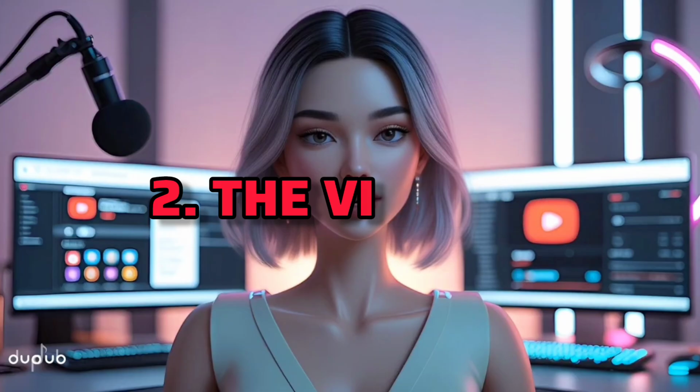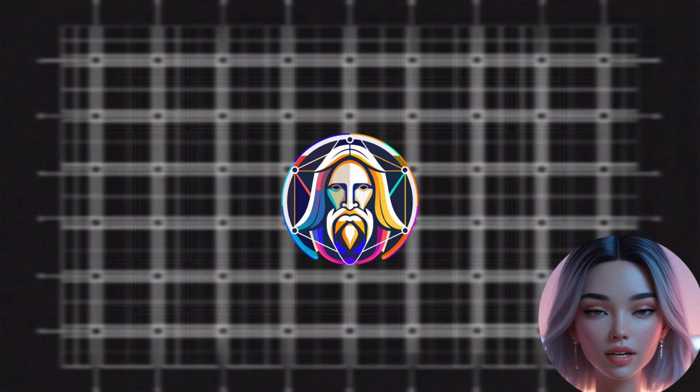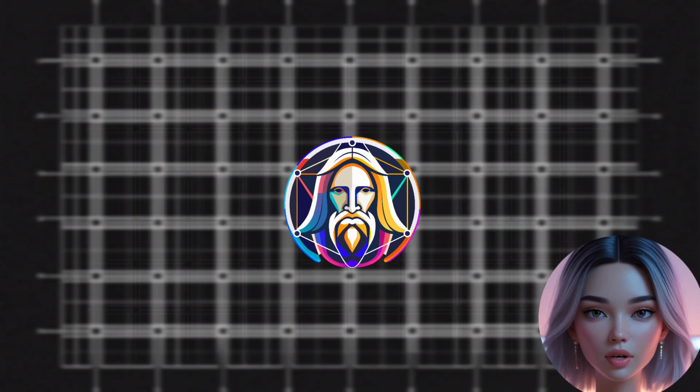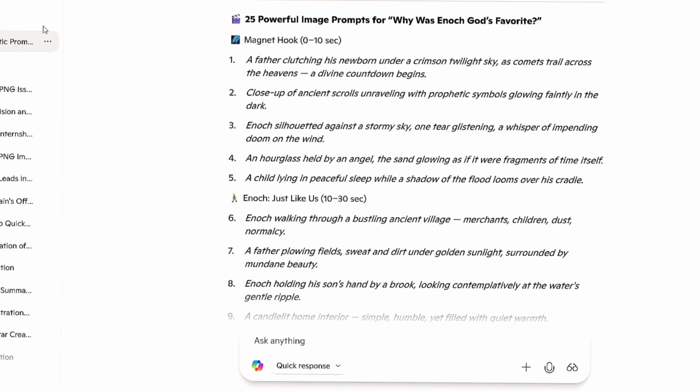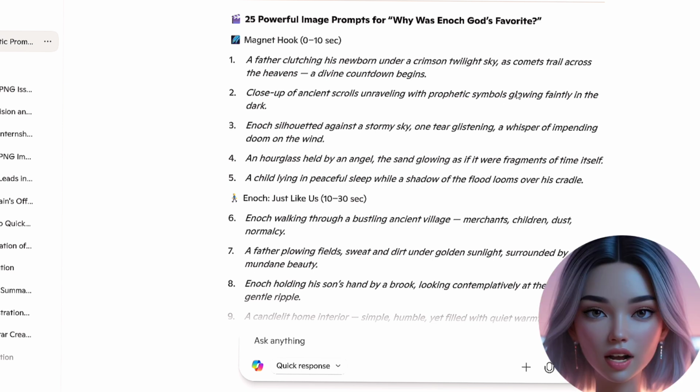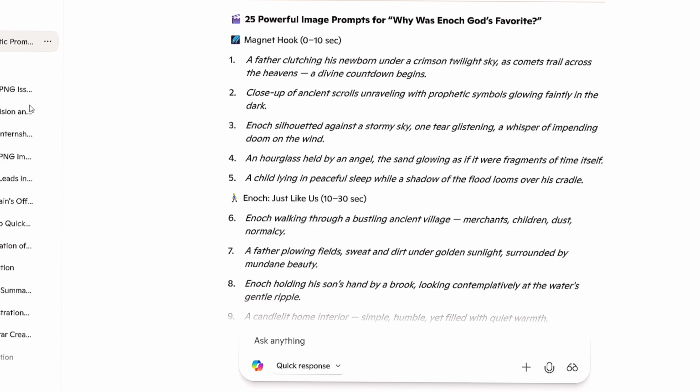Now let's move on to the most exciting part for many people, the visuals. Let's start by focusing on a tool that every other YouTuber suggests, which is Leonardo AI, and then I will suggest my own. Now let's move on to the fun part, creating the visuals. First, to create images, we need prompts for the AI to generate from. And guess what? We already have the raw material. You can just copy the script we just made and paste it right into Gemini AI or ChatGPT. That's your wish. In my case, I have Microsoft Copilot right here on my laptop.